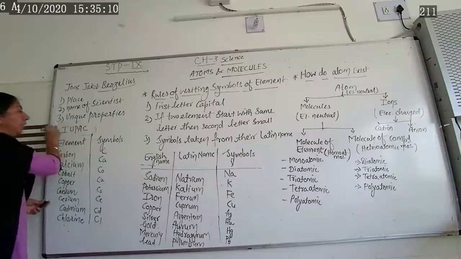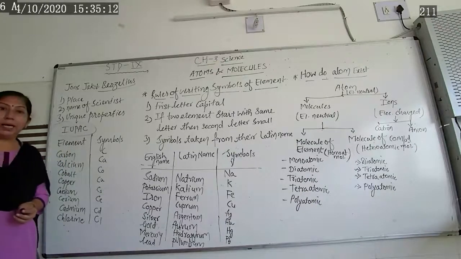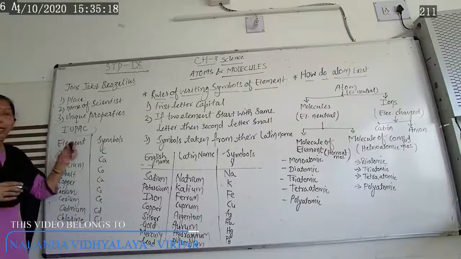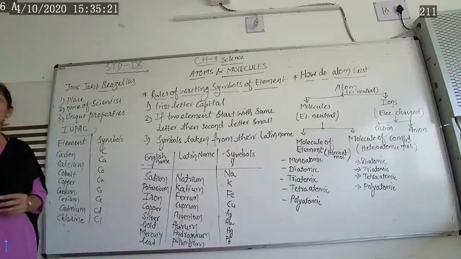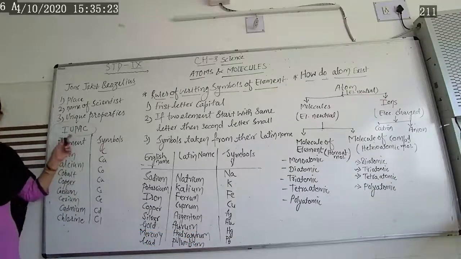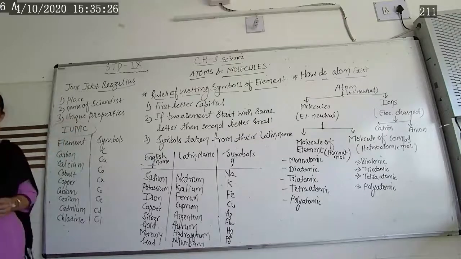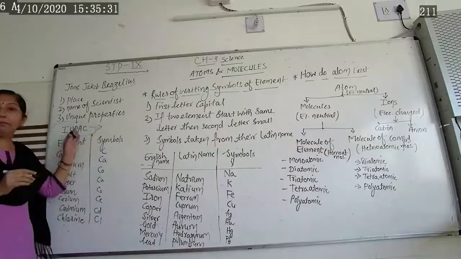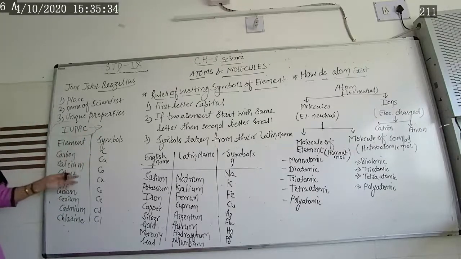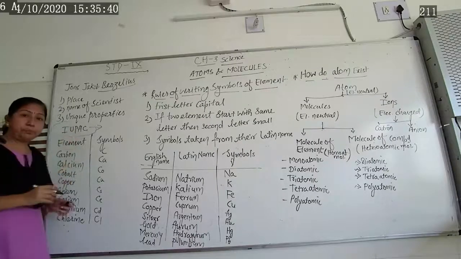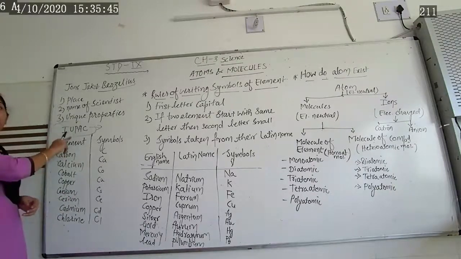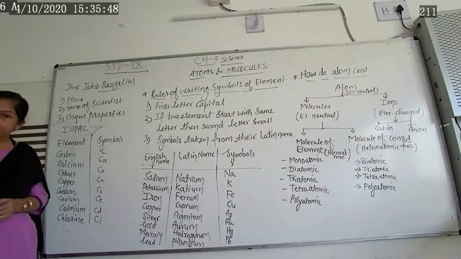Now these names are considered IUPAC names. IUPAC means what? International Union of Pure and Applied Chemistry. So whatever symbols were given by the scientists were accepted worldwide by the whole International Committee of Scientists. That means the symbols as well as names are recognized everywhere and remain the same. So the full form of IUPAC is International Union of Pure and Applied Chemistry.